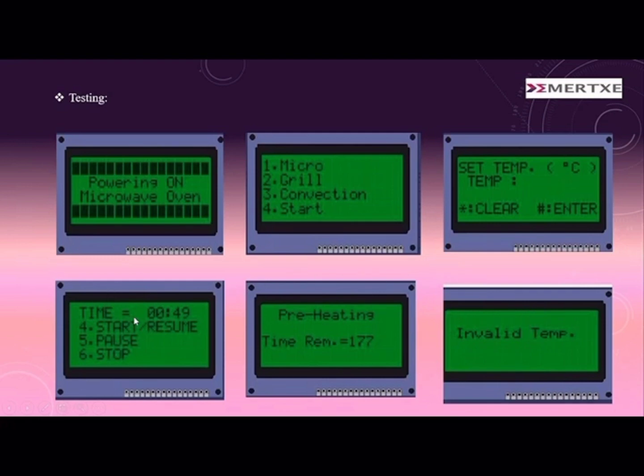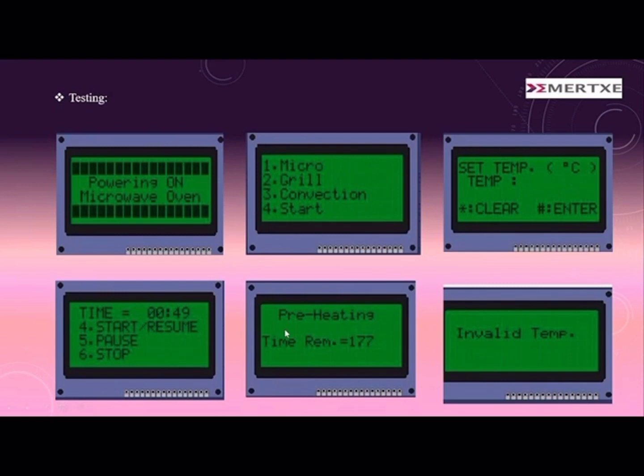And this is about the timer. If the user wants to set the time, for example 2 minutes and 34 seconds, he sets the time. After that, once the given time is exceeded, an alarm will sound. It will give one beep message.